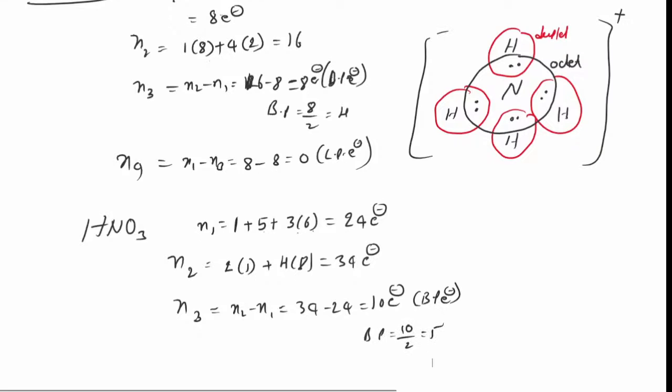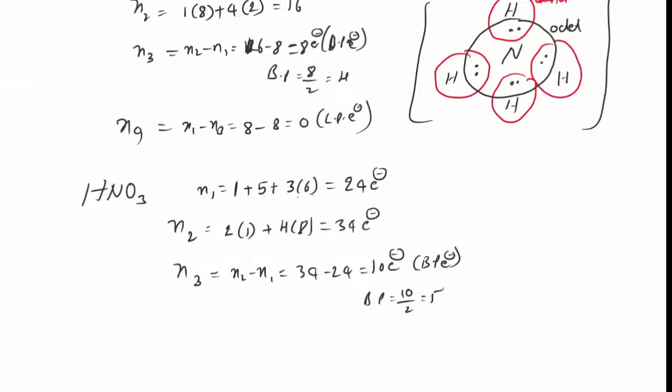Now you go for the next, N4. That is N1 minus N3. N1 is equal to 24, N3 is equal to 10, so 14 electrons are present as lone pair electrons. Lone pairs is 14 by 2, equal to 7.